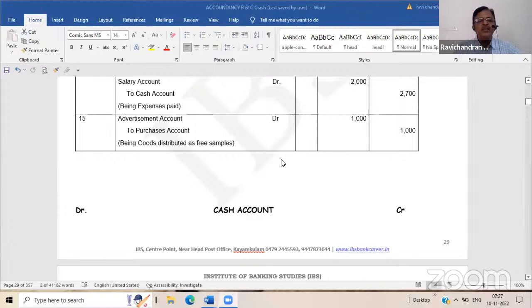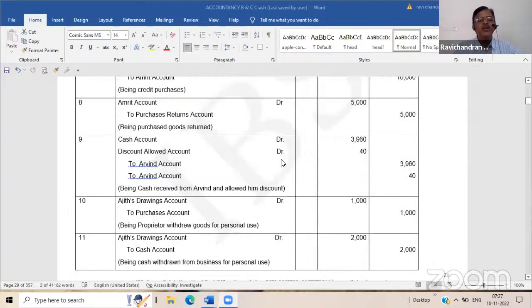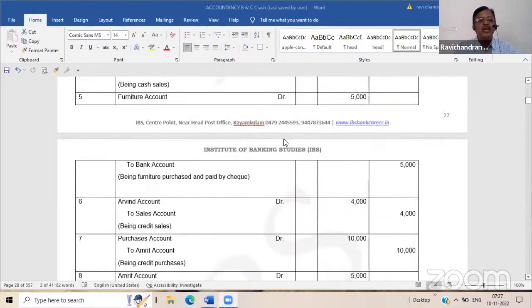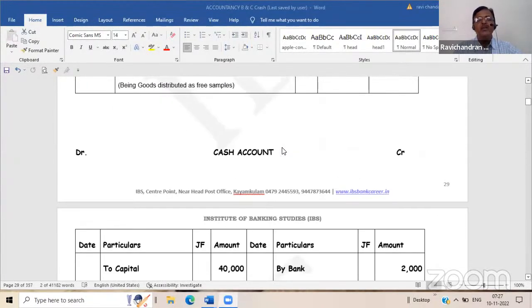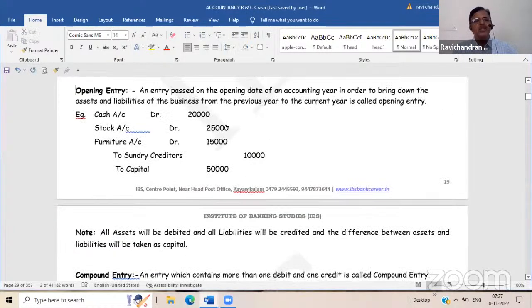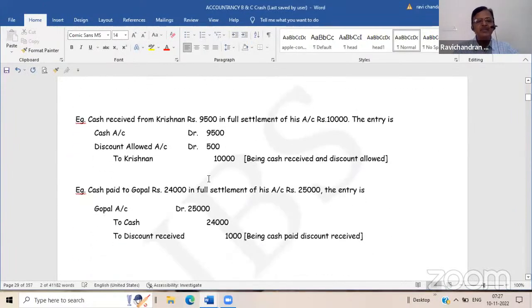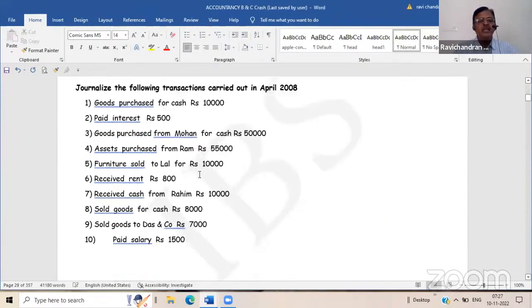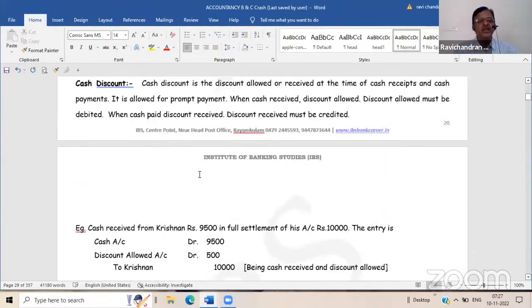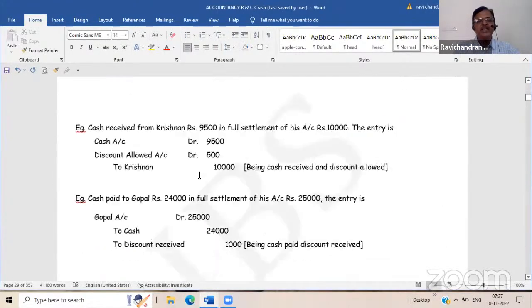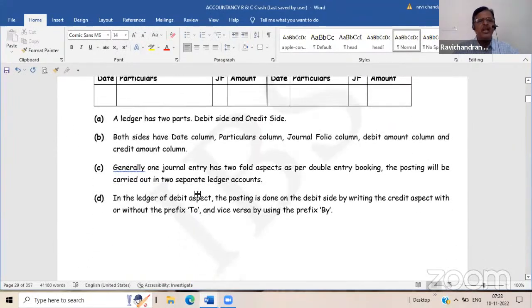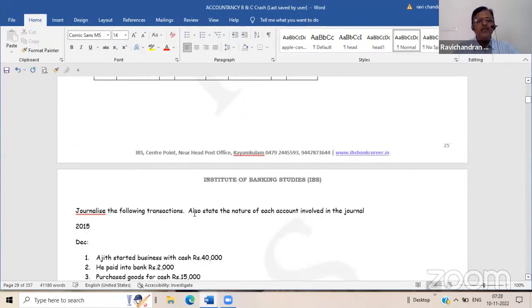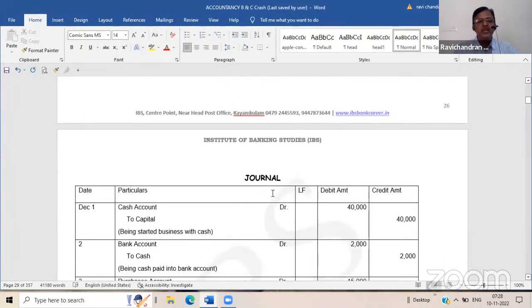Now we will see certain subdivisions of journals which are given for easiness of accounting. Because you might have witnessed that most of the transactions have cash aspects. Cash is the main aspect in most of the transactions. So why can't we segregate cash into one particular journal? In that way, subdivision of journal has originated.